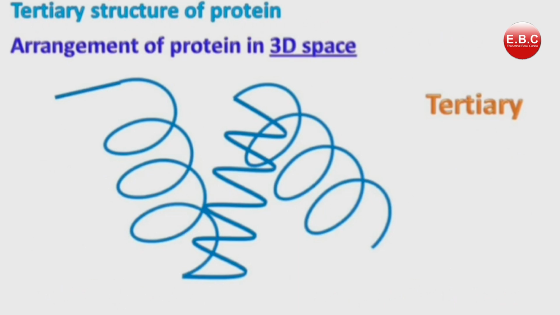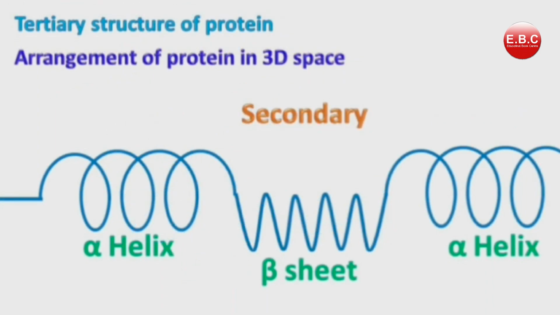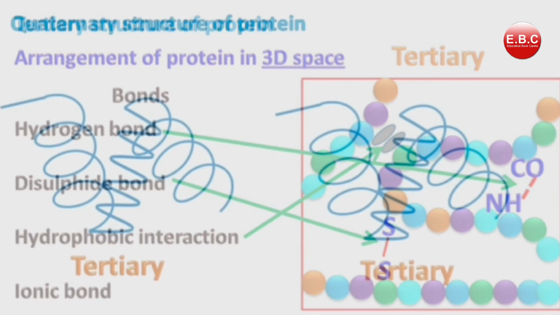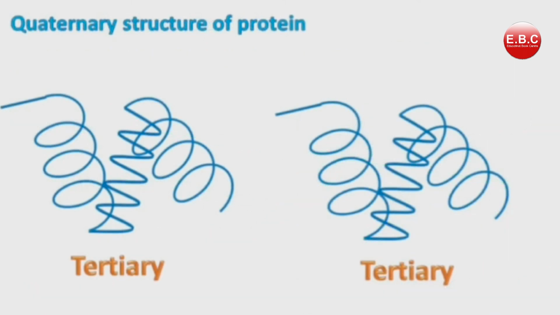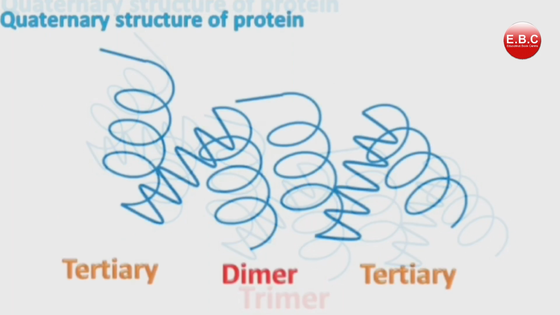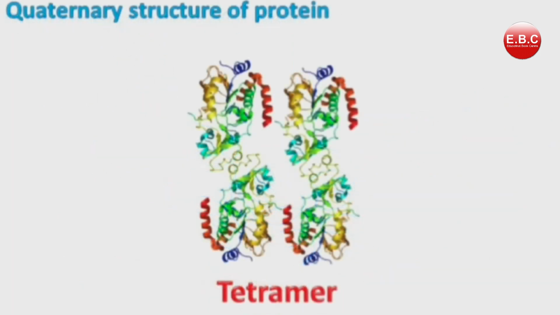Now talking about tertiary structure of protein. The arrangement of proteins in three-dimensional space is the tertiary structure of protein. It also has other bonds like hydrogen bonds, disulfide bonds, hydrophobic interactions and ionic bond interactions. Now at last, talking about quaternary structure of proteins. Proteins having tertiary structure can further combine with other tertiary structures to form a dimer, trimer, tetramer and so on. The structure so formed is called the quaternary structure. Most of the proteins in the cell have quaternary structure. So here we get complete information about the structure of proteins.